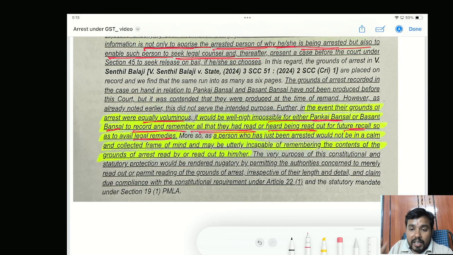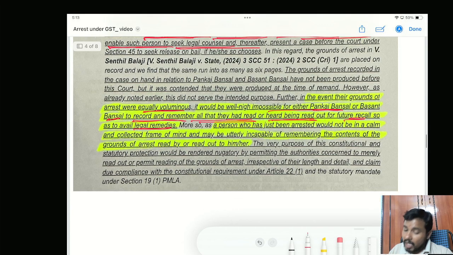No, it is practically not possible for me to remember all these things and to recall and to explain before my advocate. And also, very importantly, they have highlighted that a person who has just been arrested would not be in a calm and collected frame of mind. See, my state of mind would be very different at that time. I will be in a complete shock. Okay, when you are arrested.